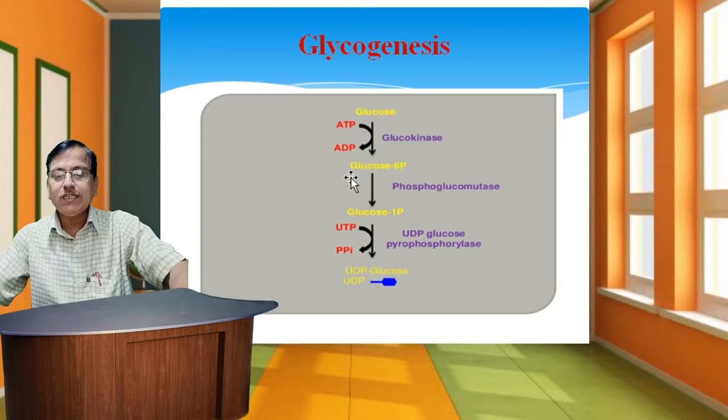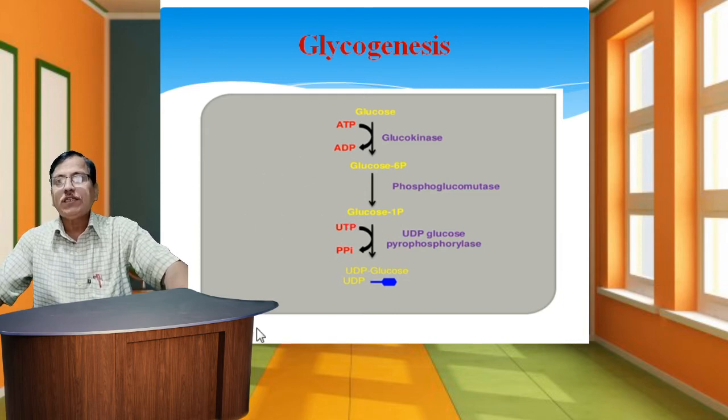In this process the enzymes are hexokinase and glucokinase: hexokinase in muscle and glucokinase in liver. So they convert glucose to glucose 6-phosphate. Two types of enzymes are utilized, hexokinase and glucokinase.